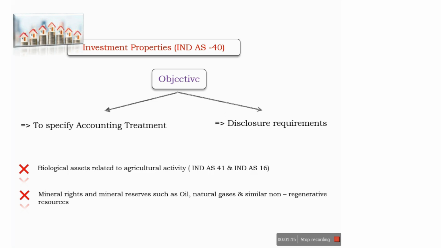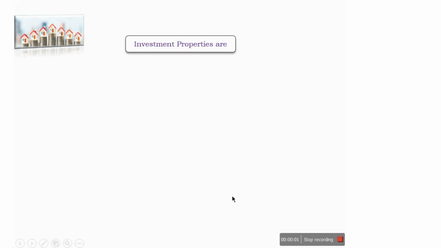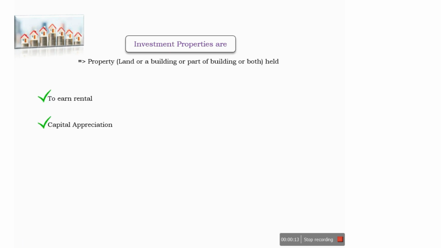non-regenerative resources. What are the things that we need to classify as investment properties? IND AS 40 says that property, land or building or part of a building held by an entity for the purpose of earning rental or for capital appreciation or for both purposes, rental and appreciation. These are the cases. In that case, IND AS 40 will apply.